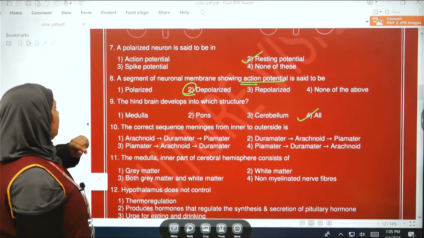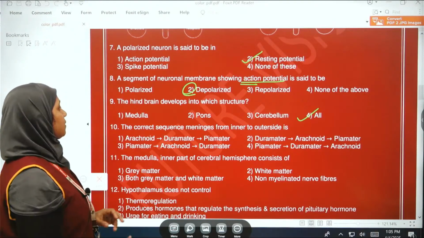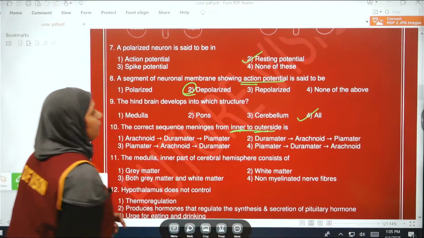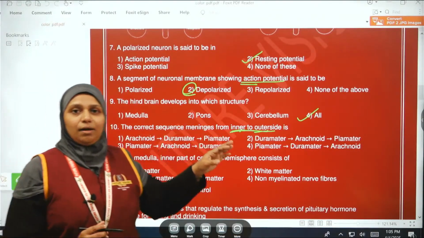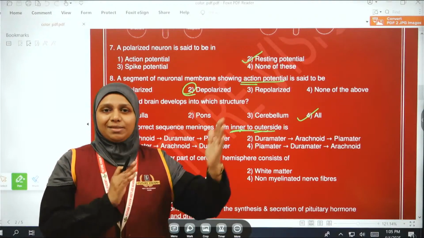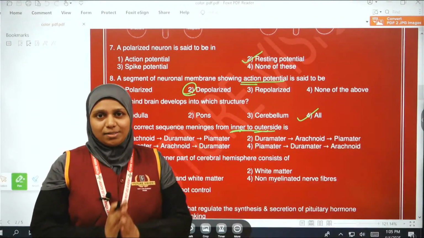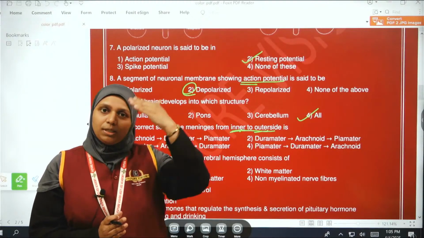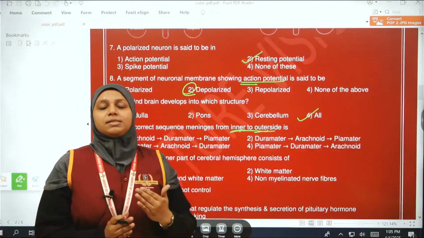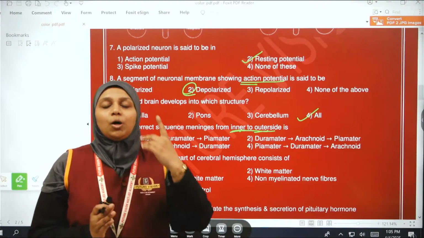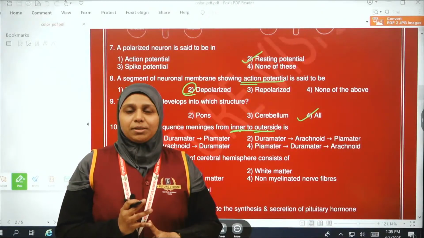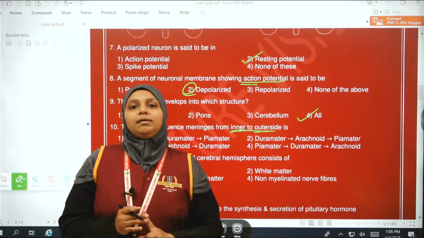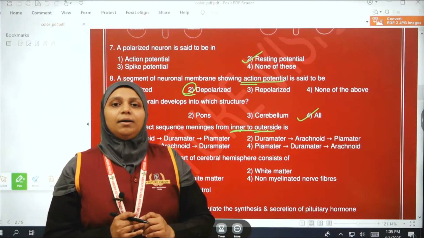Then the 10th question, the correct sequence of meninges from inner to outer side. You should be careful with this word. Inner to outer side கேட்காங்களா இல்ல from outer side to inner side னு கேட்காங்களான்னு பார்த்துட்டு you have to choose the correct one. So from outer side to inner side of the meninges layer னு பார்த்தா, the outer layer is first one dura mater, then the middle layer is the arachnoid, and the third is the inner layer, the pia mater.